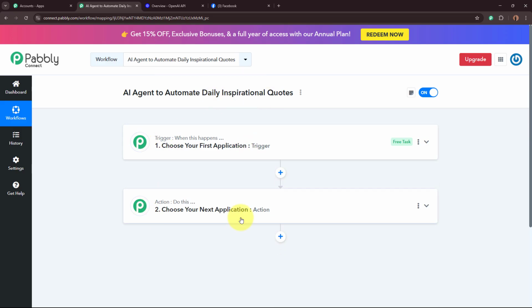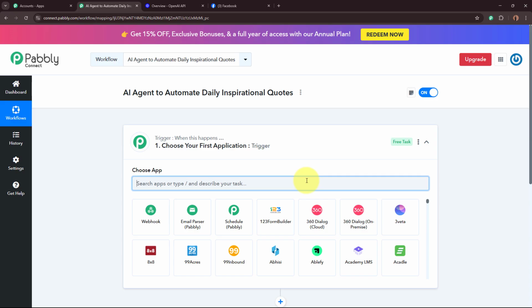And you can see that there are two windows in front of you. One says trigger, other says action. So what is trigger and action? Trigger and action are the two most important steps of our automation process because our process depends on these two principles. Over here, trigger says when this happens and action says do this. That means, what is action? Action is a response towards our trigger. In an automation process, there can be only one trigger step but multiple action steps.